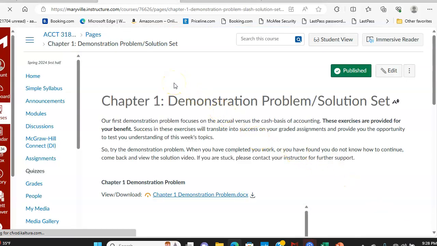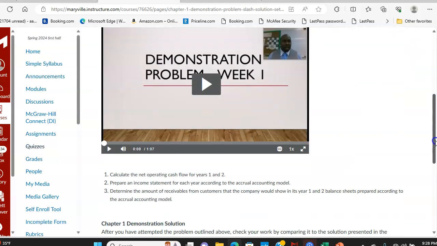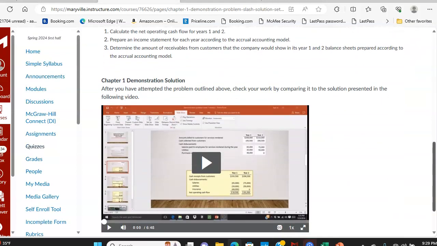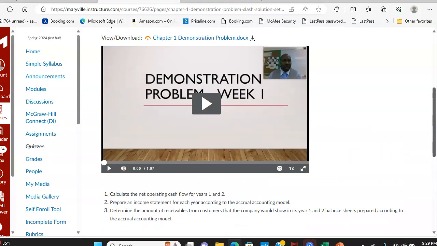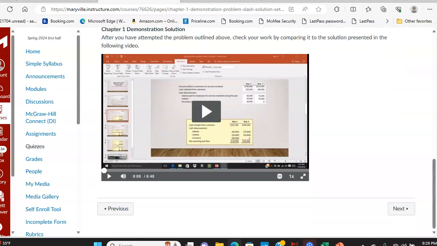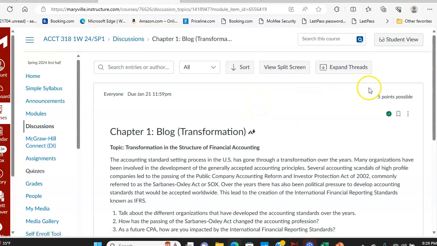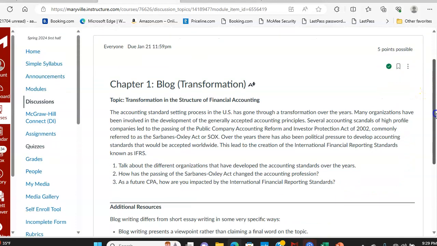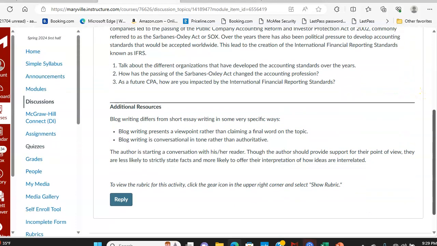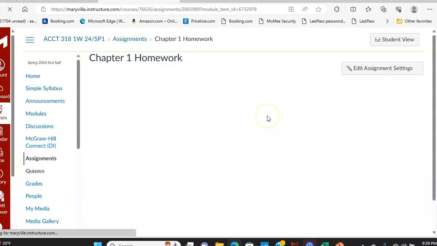Next, you have a demonstration problem. I'll give you a problem first, and then the solution to that problem is going to be listed second. So first complete the demonstration problem on your own, then come back to check the solution to make sure that it was done successfully. Okay? There's a chapter 1 blog that needs to be completed. You're going to have homework for chapter 1.